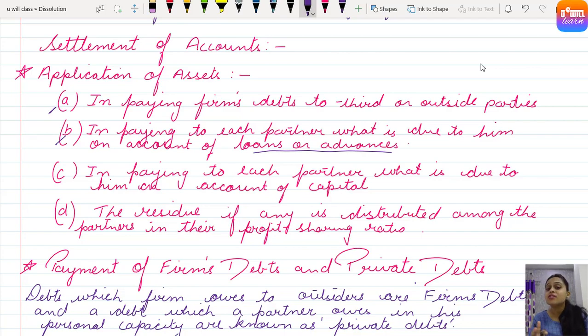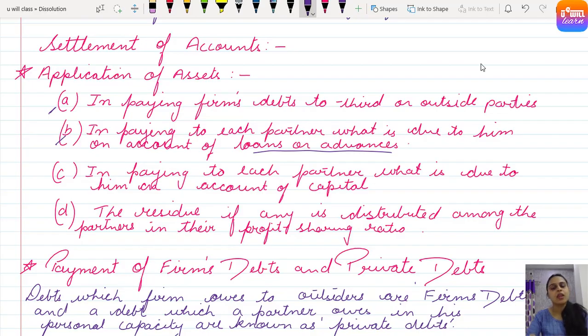No, X and Z must not agree, because money realized from the sale of assets is first of all used in paying any of the outside liability. Then whatever is left, that amount will be used to pay off Y's loan. And then any amount left will be used to pay the partners' capital balances. And then if still residue is left, that will be distributed among the partners in their profit sharing ratio.